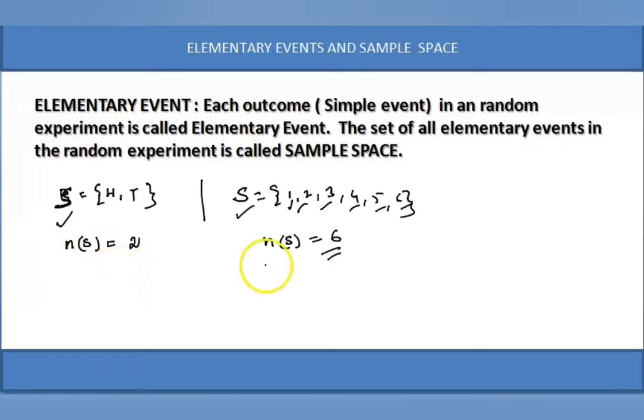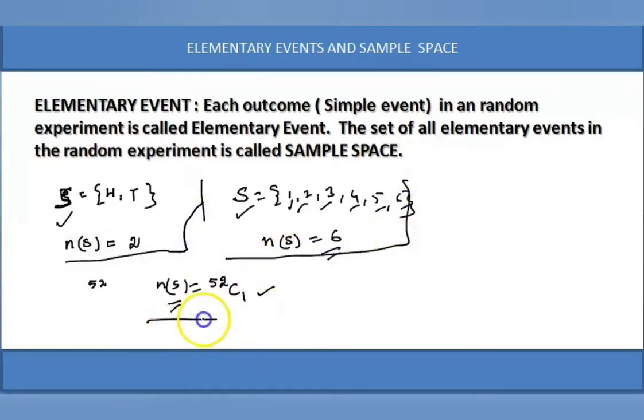When a card is drawn, what is the sample space? Drawing a card from the pack of cards. Since there are 52 cards, what is n(S)? According to combinations, n(S) is 52C1, or 52 opportunities are there in drawing a card. So there is the example of when a coin is tossed, when a die is rolled, and when a card is picked from the pack of cards.